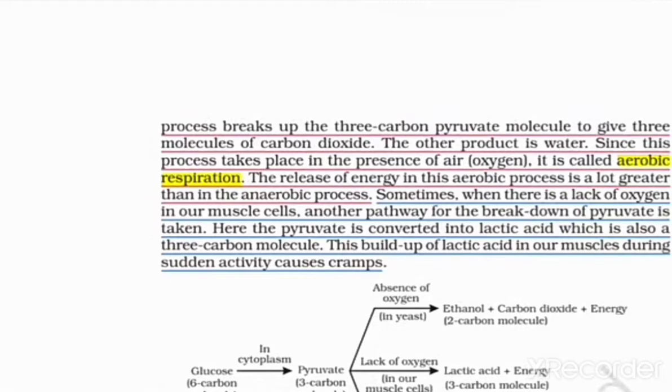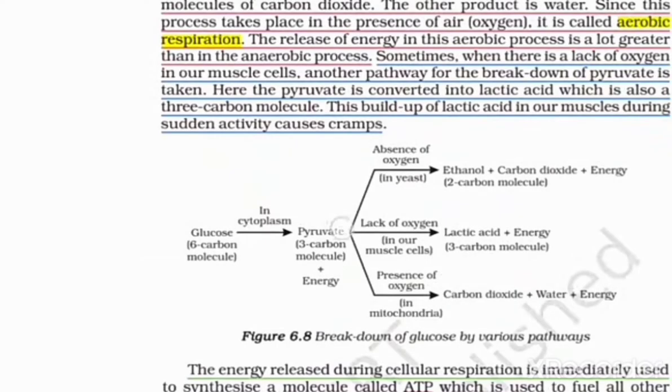When there is a lack of oxygen in the muscles, the pathway breaks down pyruvate and it is converted into lactic acid. This lactic acid is a 3 carbon molecule. During sudden activity, cramps will come in the muscles. Here, this pathway is very important. You have to make it perfect.